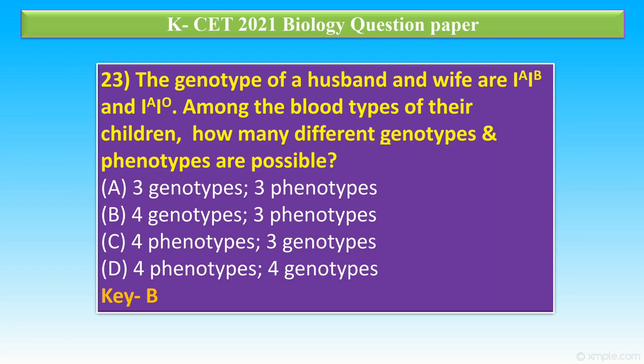So by conducting a cross between capital IA, capital IB versus capital IA, capital IO, totally 4 different types of genotypes are formed: capital IA, capital IA; capital IA, capital IO; capital IB, capital IA; and capital IB, capital IO. The possible phenotypes are 3: A blood group, AB blood group and B blood group.